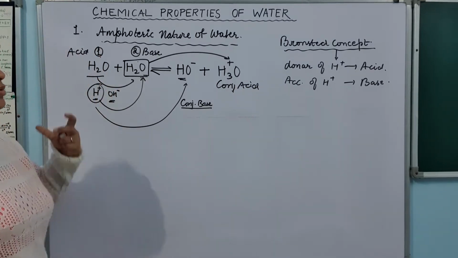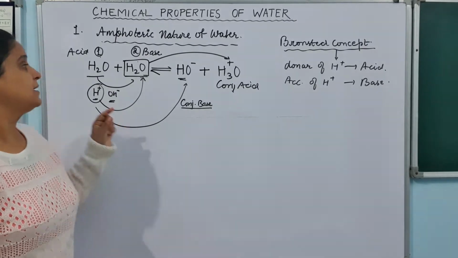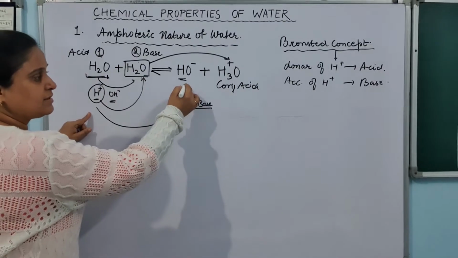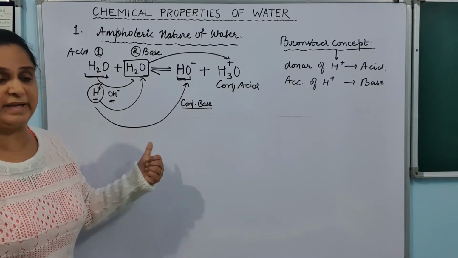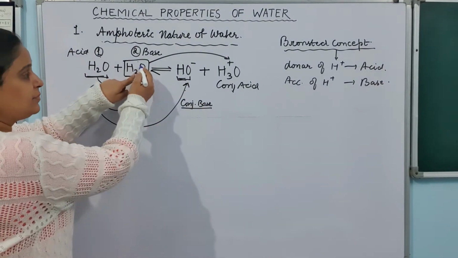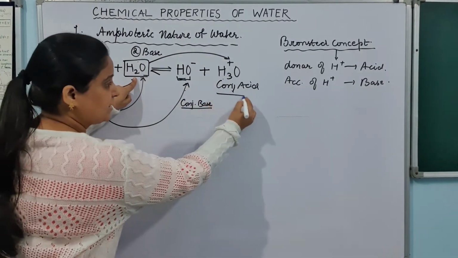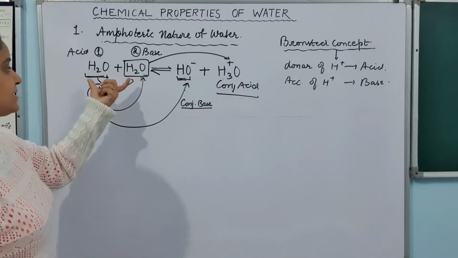In the Bronsted concept we have learned this thing, that the conjugate base of a weak acid is always a strong base, and we all know that OH minus is a very strong base. On the other hand, the conjugate acid of a weak base is a strong acid, and we all know that H3O plus ion is a strong acid. So obviously we can understand this thing.